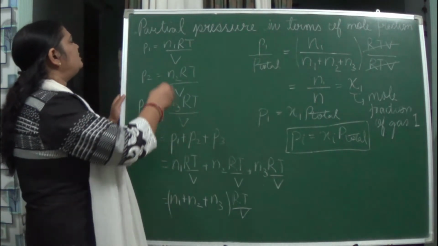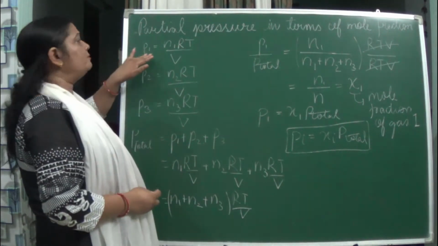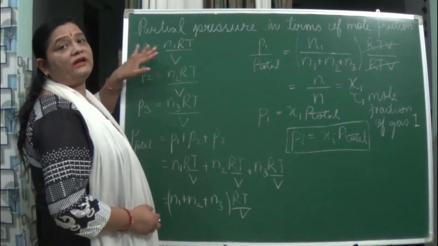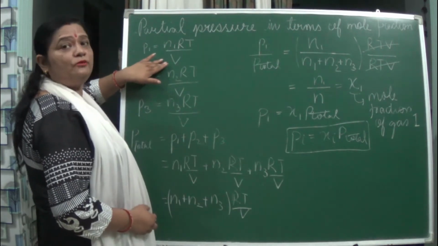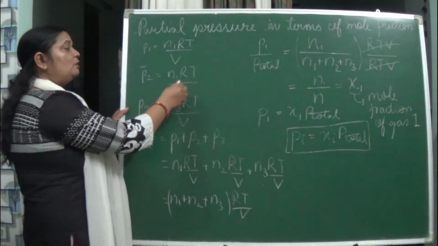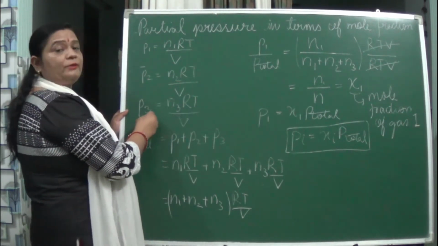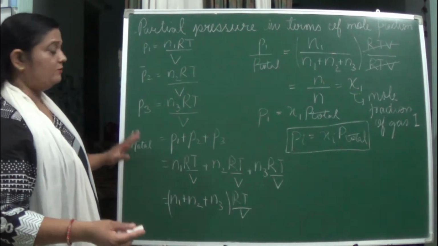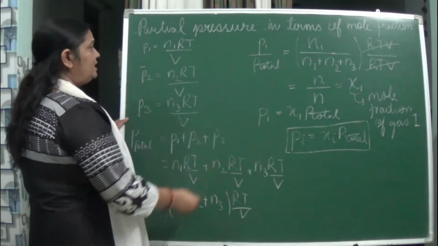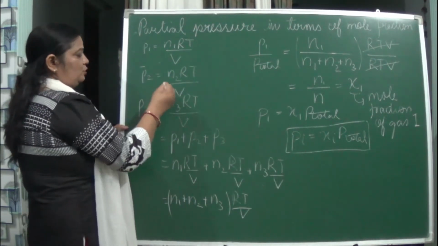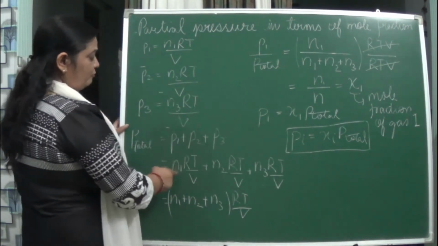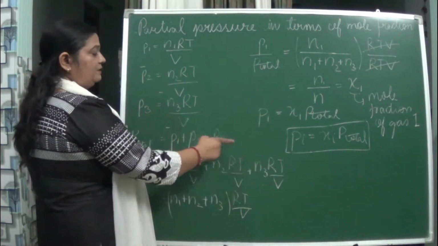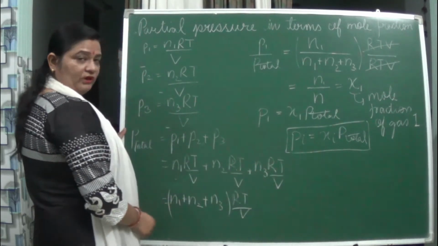If we use the ideal gas equation, P1 is equal to N1 RT upon V. For P2 it becomes N2 RT upon V, and for P3 it becomes N3 RT upon V. So how do we calculate P total? We calculate P1 plus P2 plus P3, where P1 is N1 RT upon V, P2 is N2 RT upon V, and P3 is N3 RT upon V.